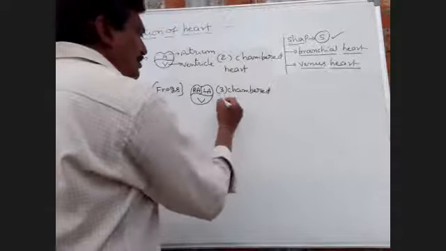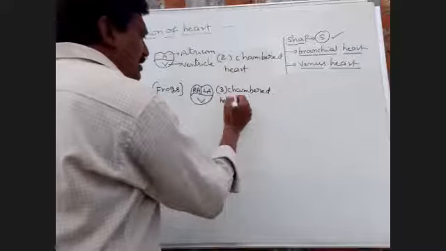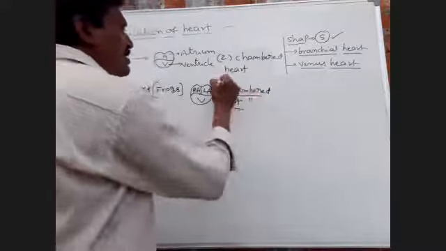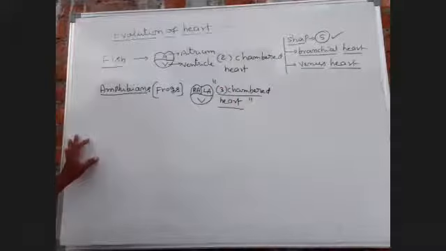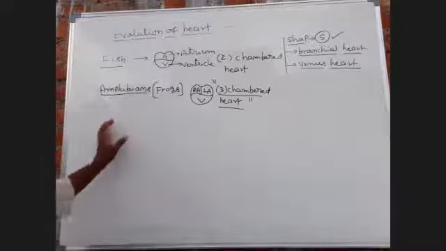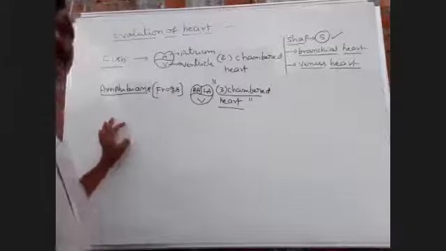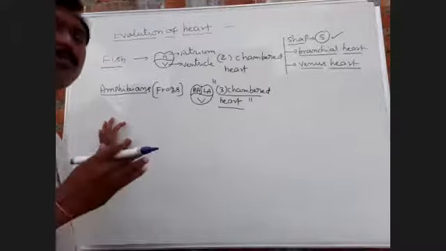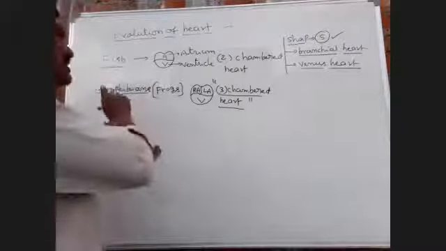Three chambered heart is present in the amphibians. Next, sinus venosus and three pairs of aortic arches are present. These three pairs of aortic arches supply blood to all body parts in the amphibians.